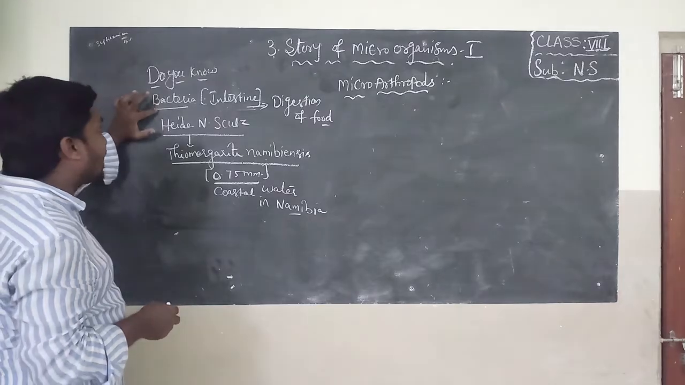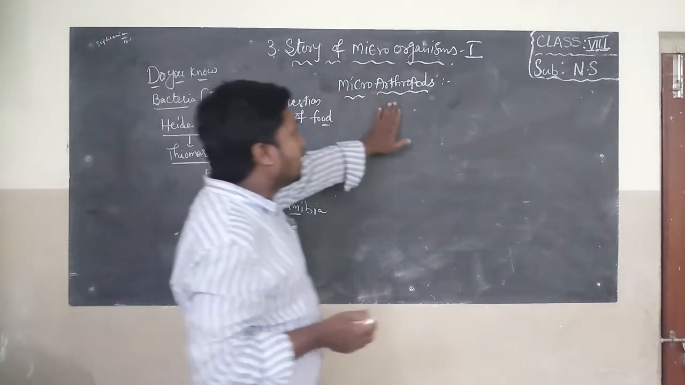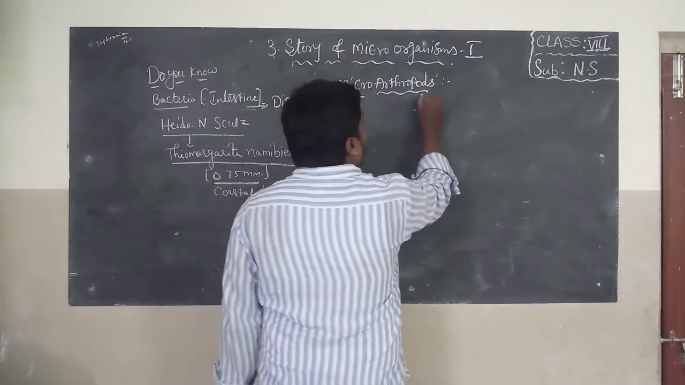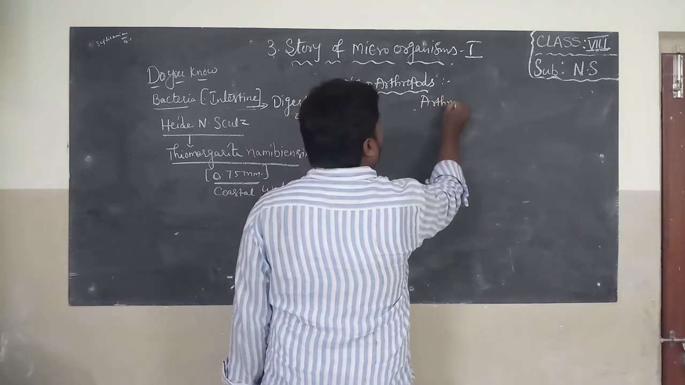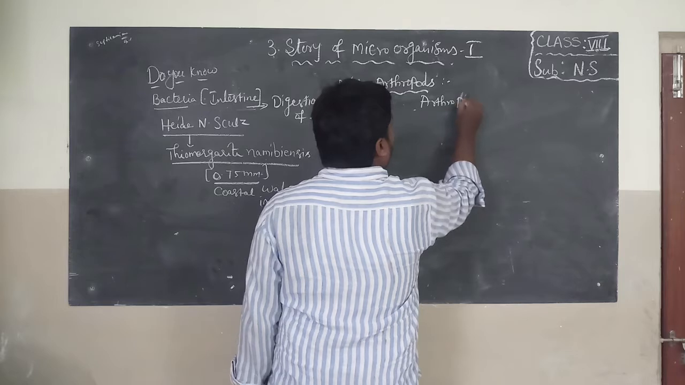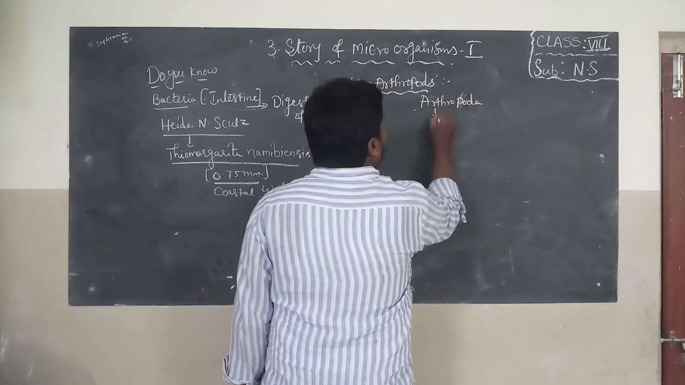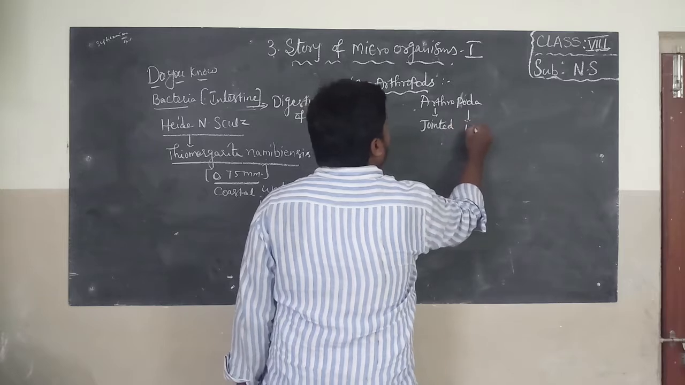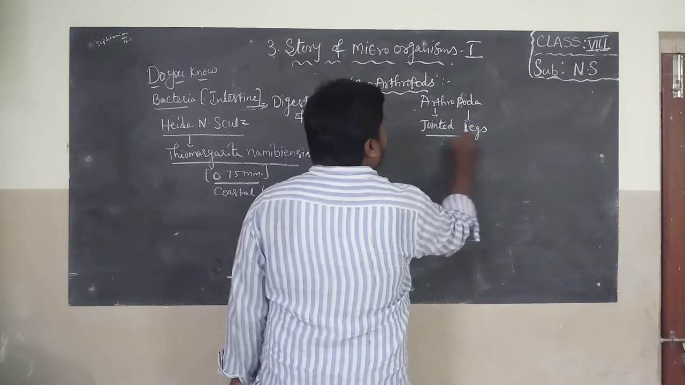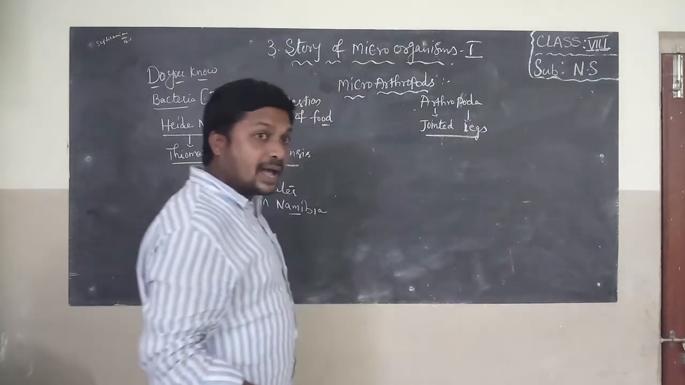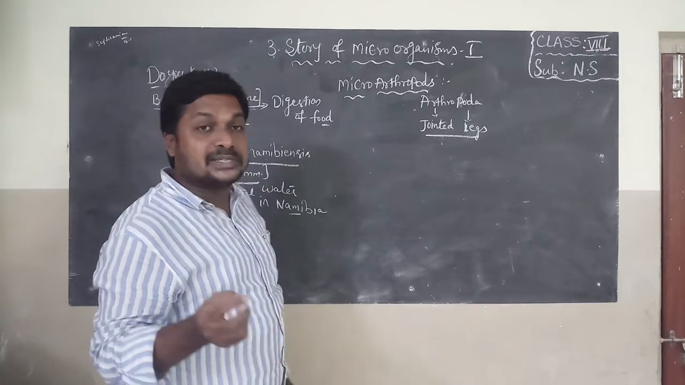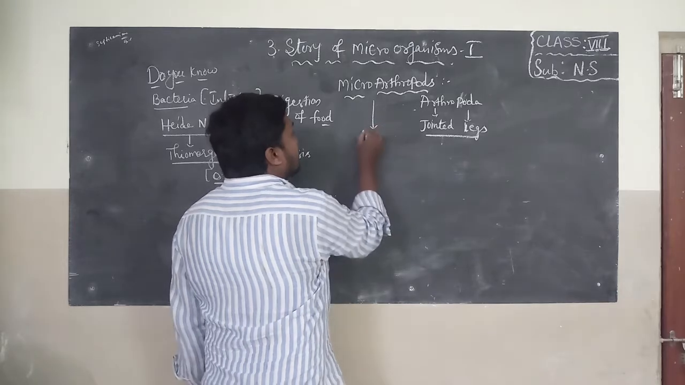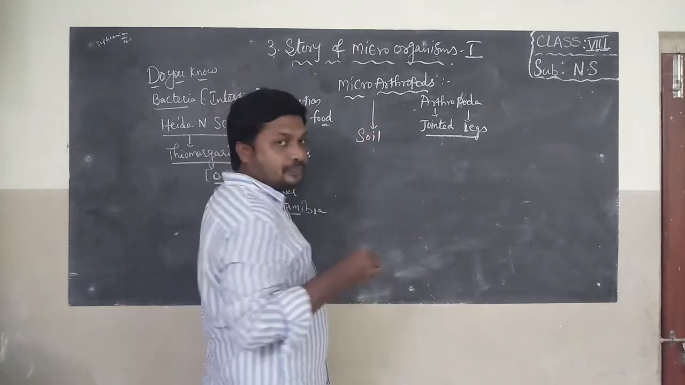Okay, this is about bacteria. Now, I will explain about microarthropods. What do you mean by arthropoda? Arthro means jointed. Poda means legs. They have jointed legs, but they are microorganisms that can be seen only with the help of a microscope. Microarthropods are present in soil.